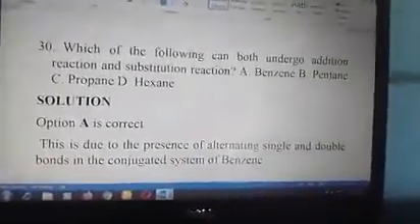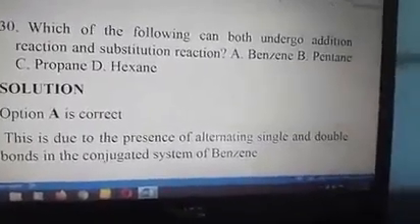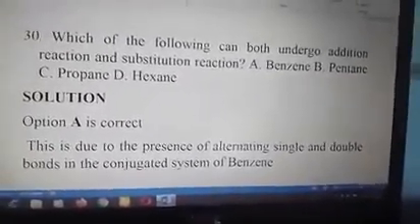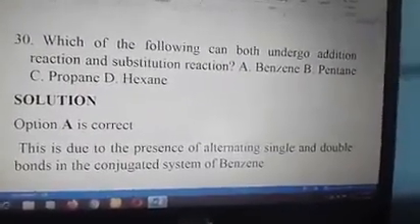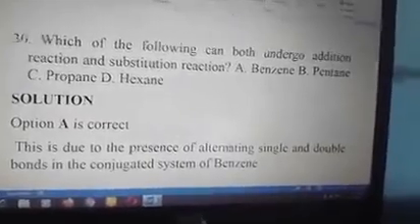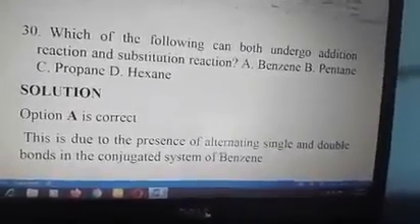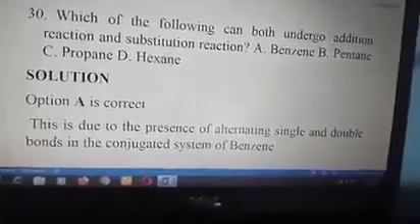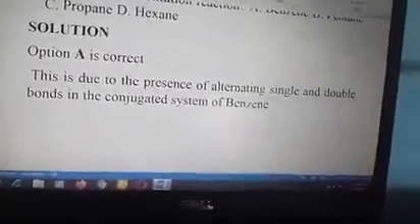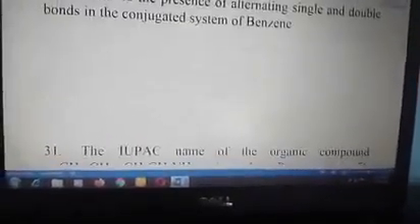Number 30. The following can undergo addition reactions and substitution reactions: A. Benzene, B. Pentane, C. Propane, and D. Hexane. The answer to number 30 is A. Benzene is a conjugated system, has both single bonds and double bonds, so that makes it able to undergo both substitution and addition reactions. So option A is correct. This is due to the presence of alternating single and double bonds in the conjugated system of benzene.